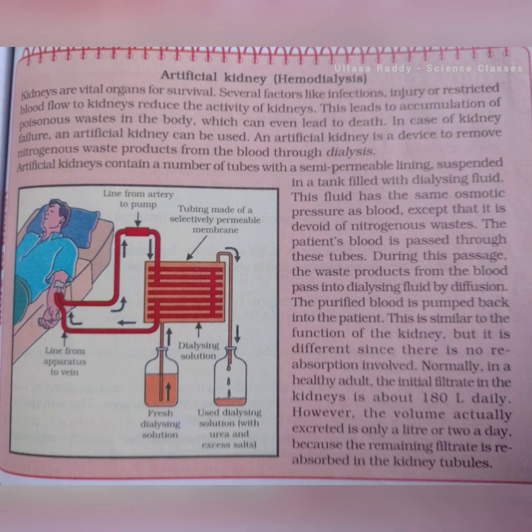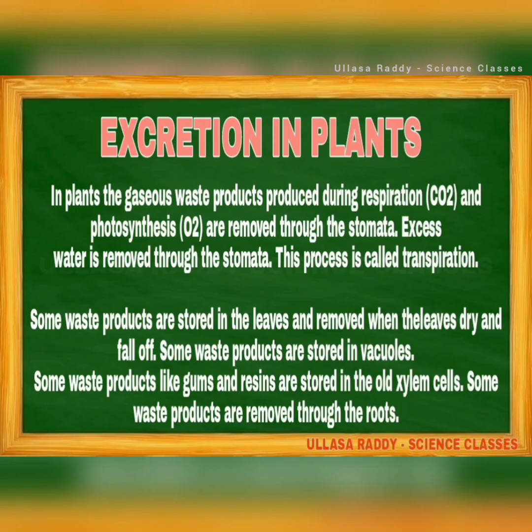This diagram is showing the artificial kidney, the process of hemodialysis. The kidneys are vital organs of survival. Several factors like infections, injury or restricted blood flow to the kidneys reduce the activity of the kidney. This leads to accumulation of poisonous waste in the body, which can even lead to death. In case of kidney failure, an artificial kidney can be used. An artificial kidney is devised to remove the nitrogenous waste products from the blood.